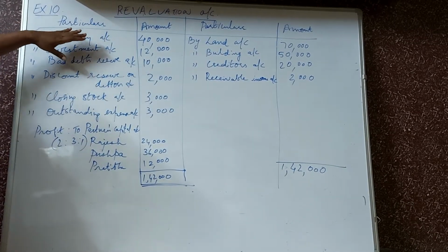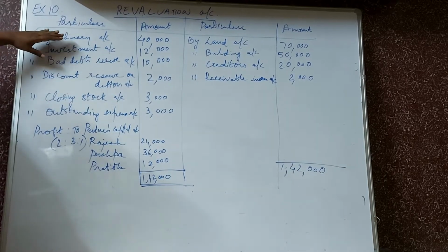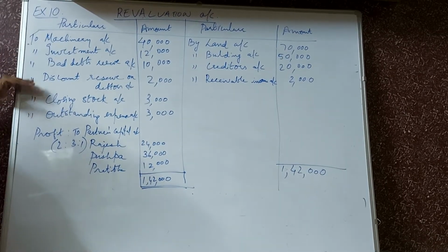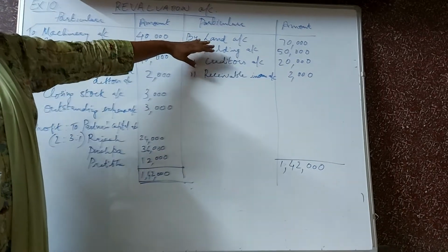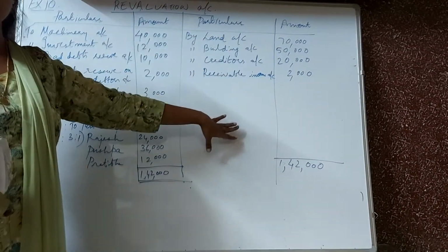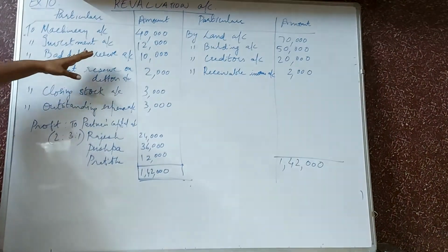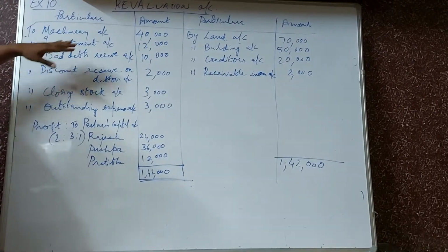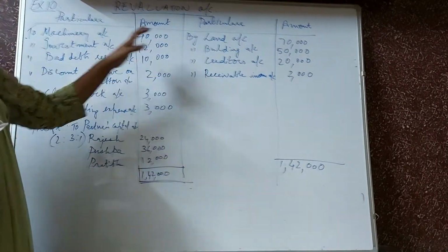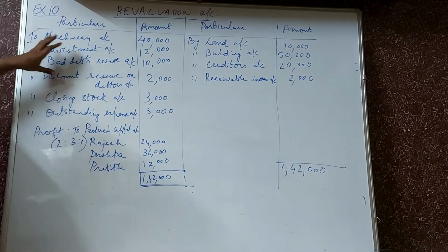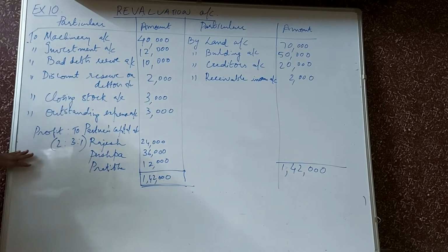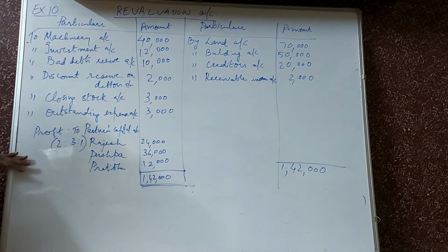So we learned that whenever assets reduce, we have to debit it in the revaluation account, and when the value of the assets increase, it gets credited to the revaluation account. And for the liabilities, when liabilities reduce, it gets credited, and when liabilities increase, it gets debited. So this is how we prepare the revaluation account based on the information given after revaluation.